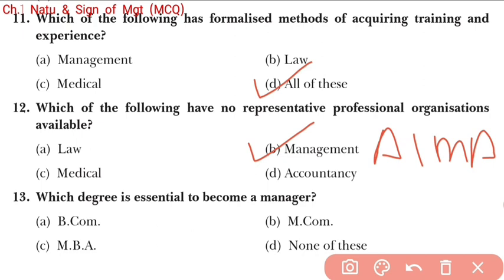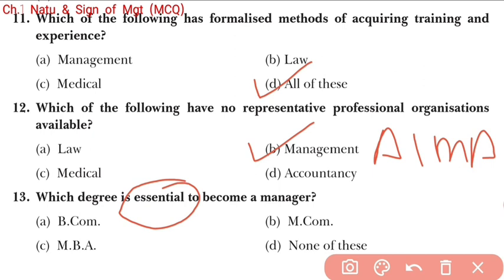Then, which degree is essential to become a manager? For becoming a manager, which degree is essential? Do you know the meaning of essential? Essential means compulsory, very important, meaning without obtaining the degree a person cannot become a manager.